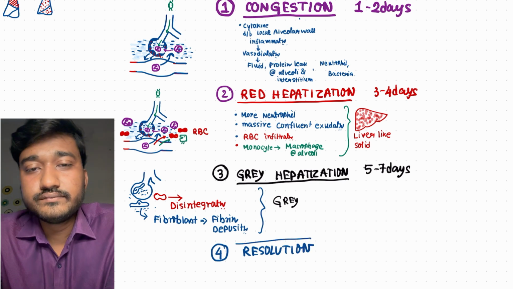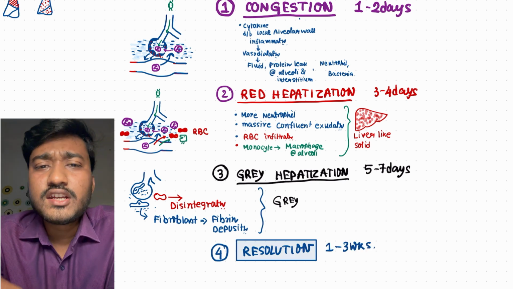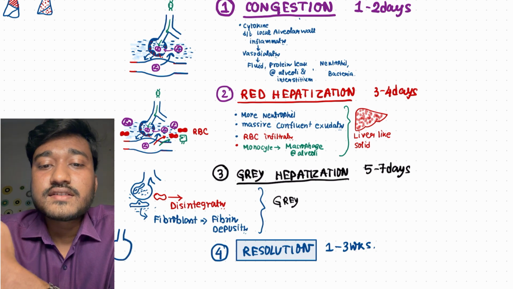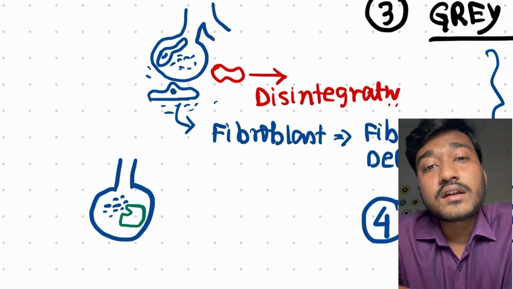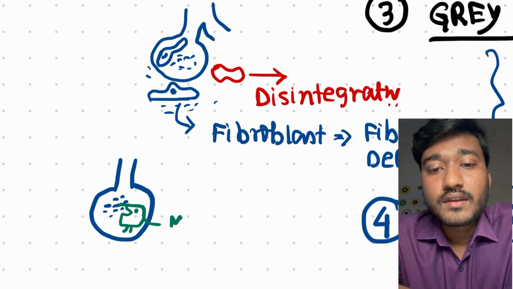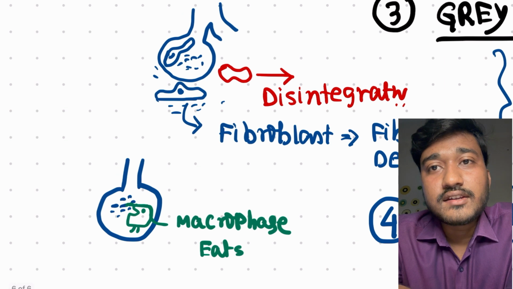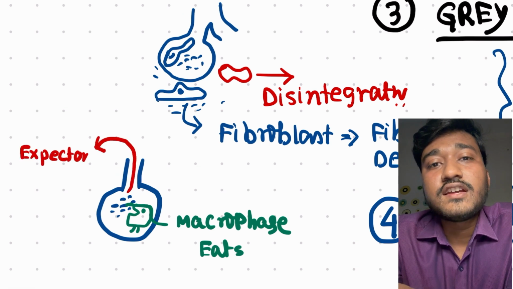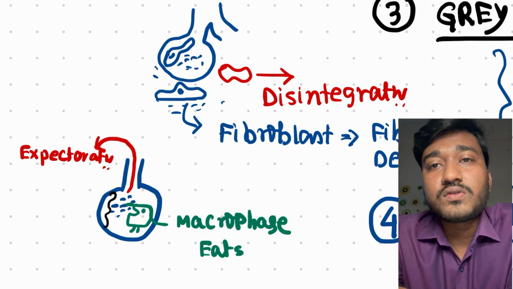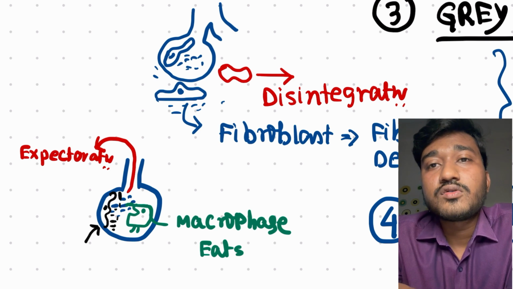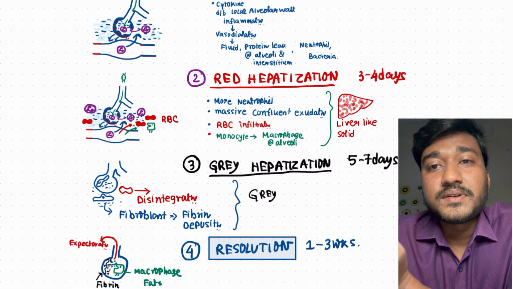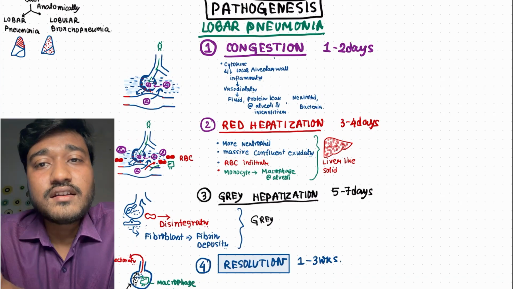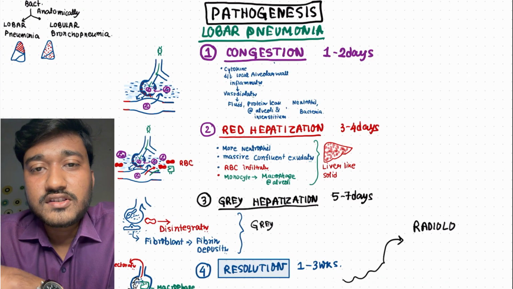Now the fourth stage is the stage of resolution. It usually happens late, that is after 7 days of inflammation. So what is resolution? Whatever fibrinopurulent material is present within the alveoli is getting dissolved. By whom? By macrophages. Macrophages come and eat all these dead and dying bacteria, dead and dying neutrophils, and all these debris, as well as fibrin, or the fibroblast comes and deposits fibrin. That is how, and also the fibrinopurulent material gets reabsorbed as the time passes by. So this is called the phase of resolution.